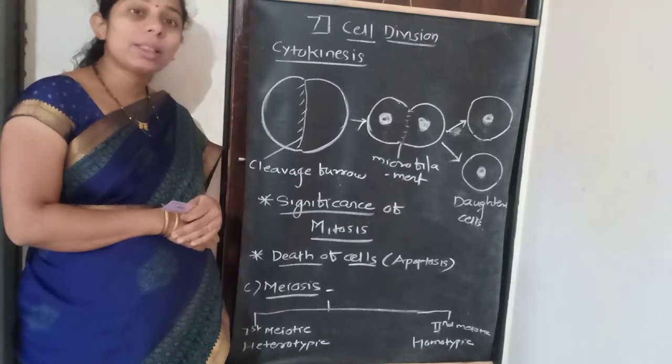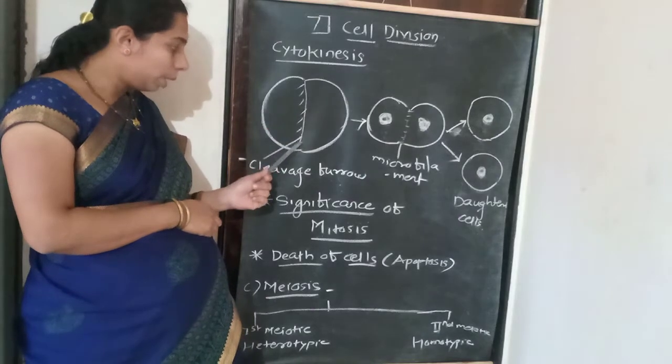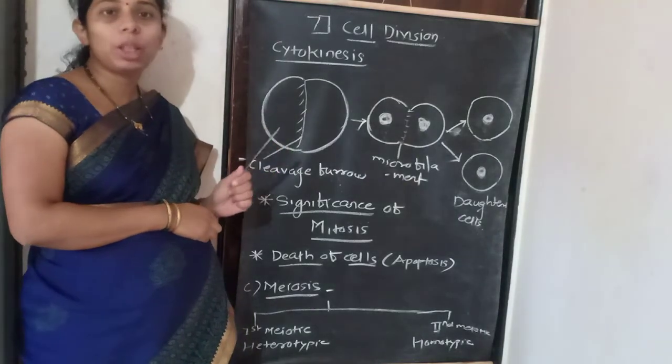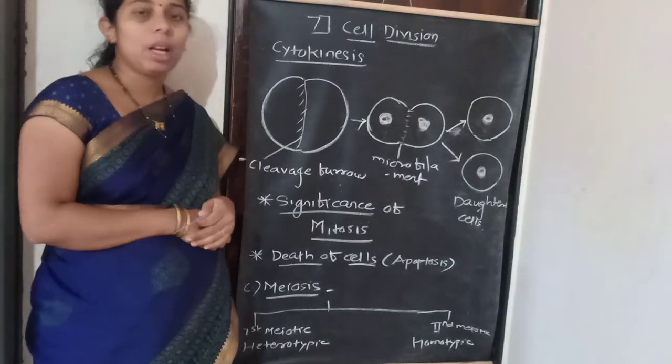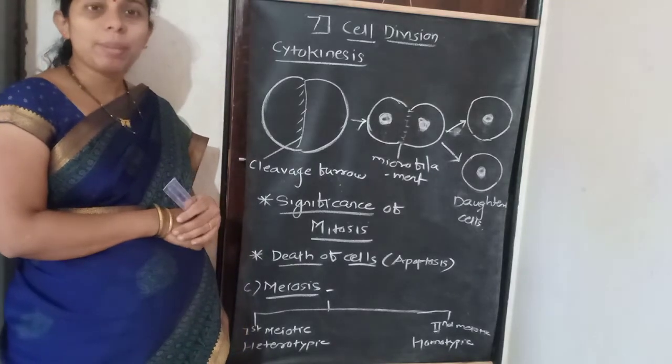in the plant cell the cell wall is there. That's why the furrow is not formed. Furrow means त्या पेशीमध्ये मध्ये पडणारी जी भेग आहे ती पडू शकत नाही because of the cell wall. But in the case of the animal cell, the cell wall is absent and the cell membrane is there.